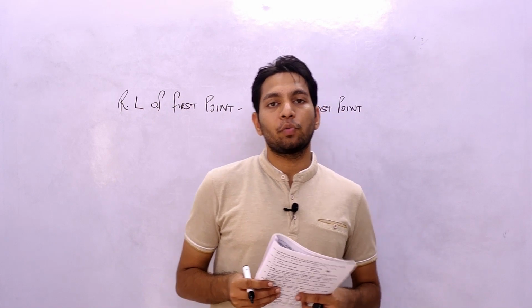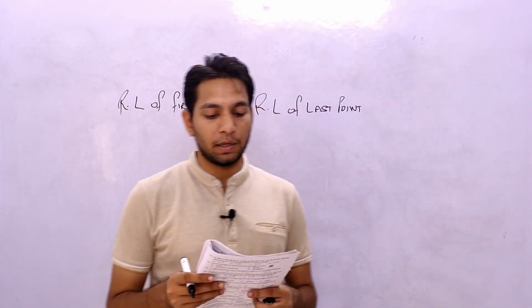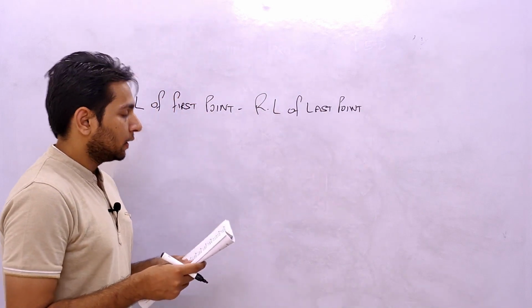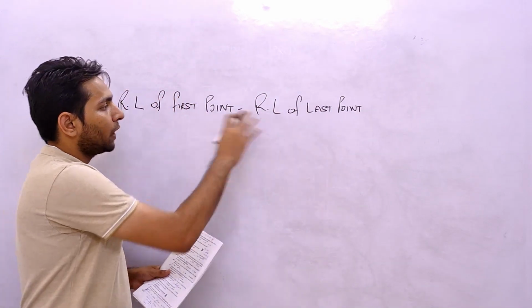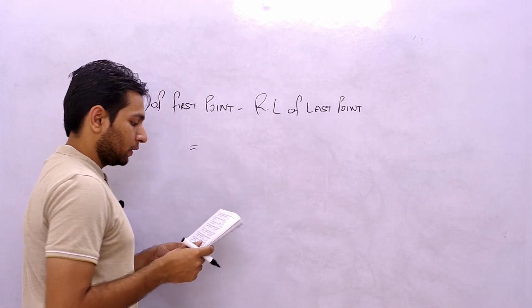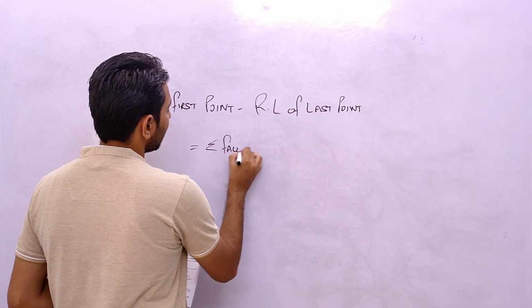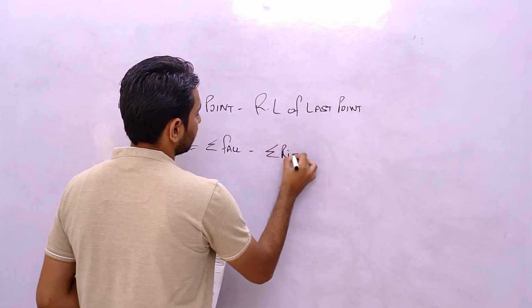We know that there is a check formula in the rise and fall method. This formula is directly used here. The formula should be: RL of first point minus RL of last point should equal summation of fall minus summation of rise.